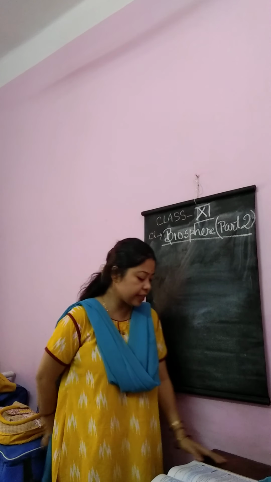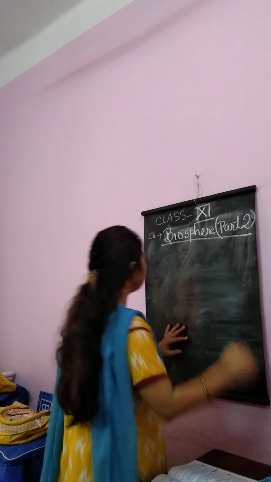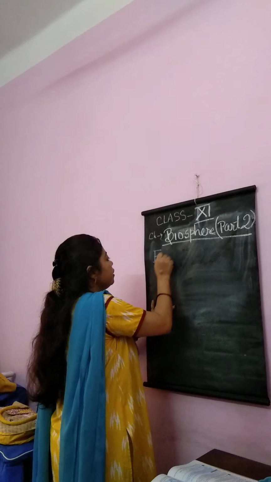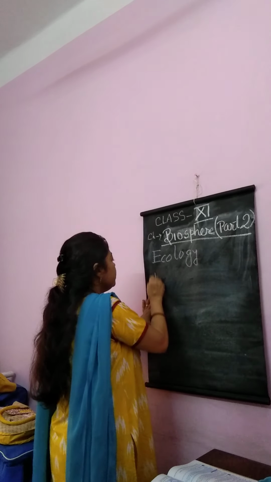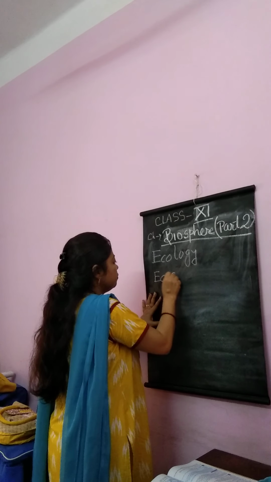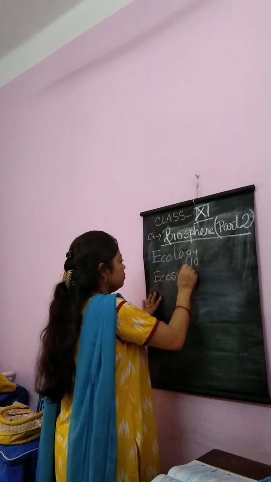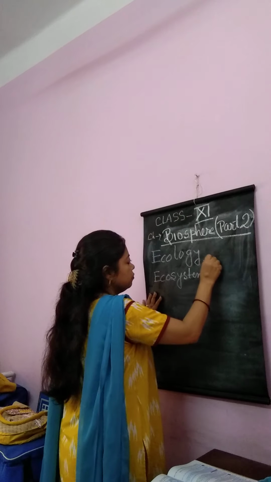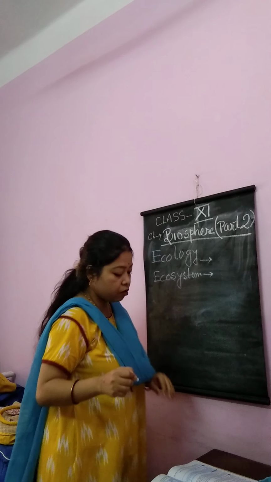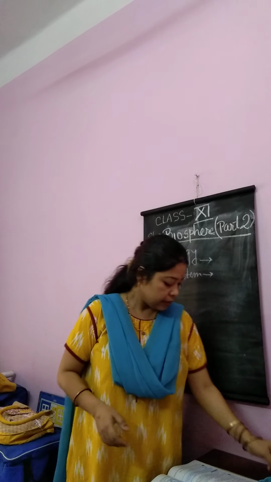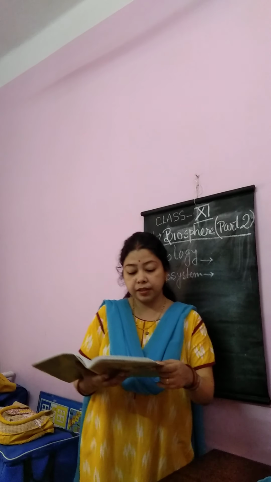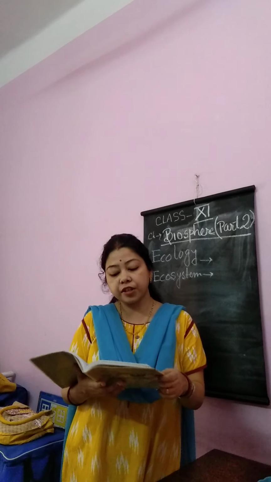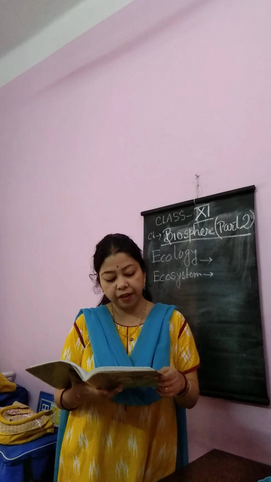Okay. The next part is ecology and ecosystem. Very important. The word ecosystem was coined by A.G. Tansley. He was a British ecologist, in 1935.